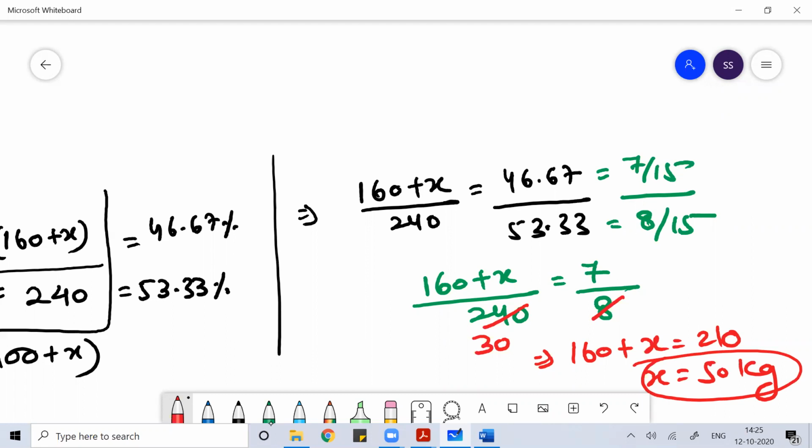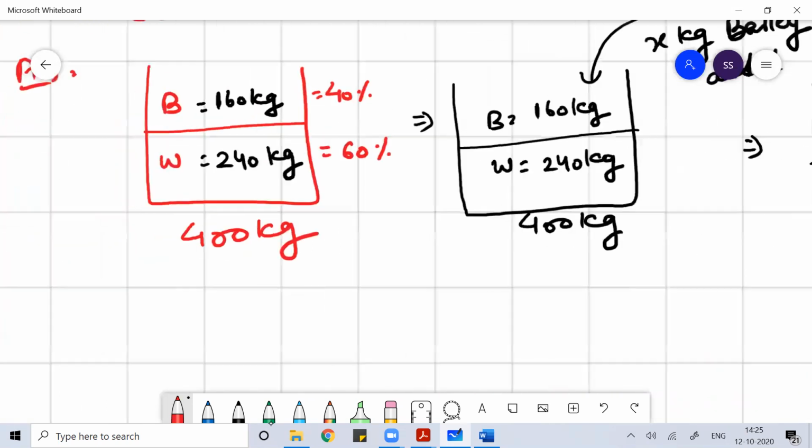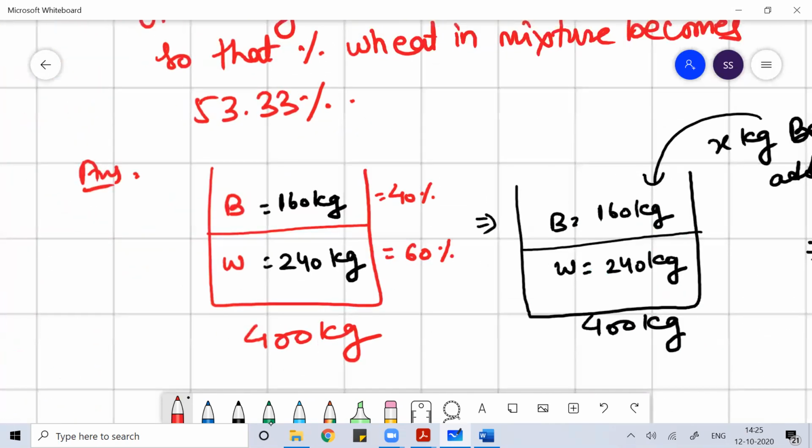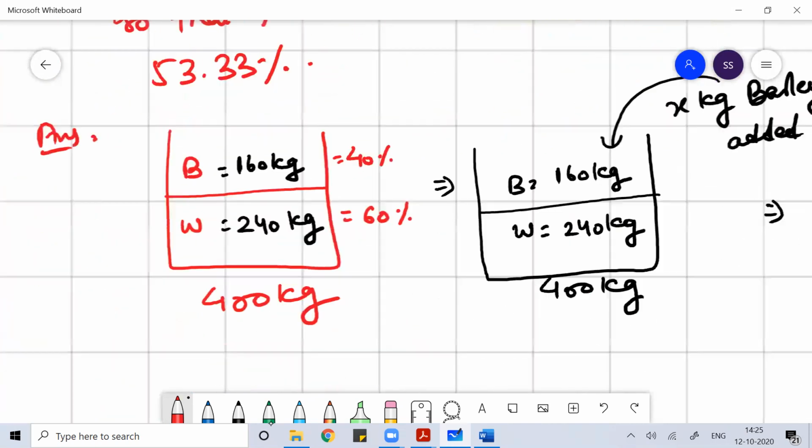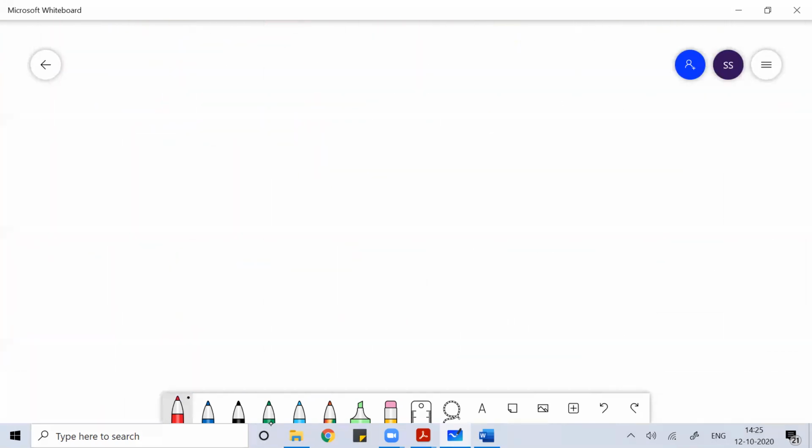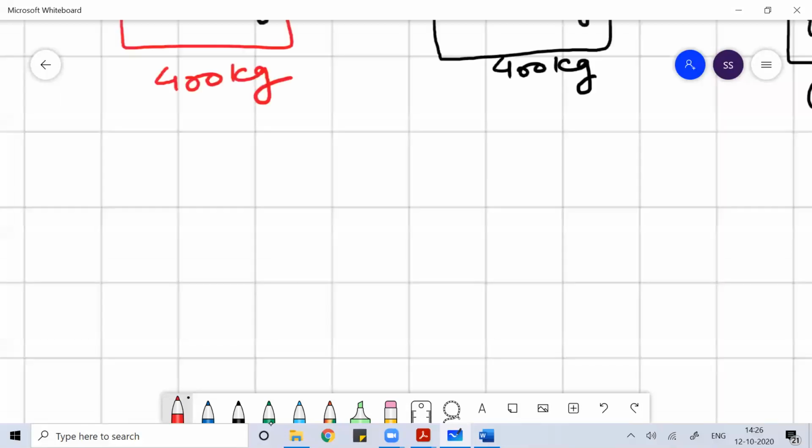So if you add 50 kg of barley in the mixture, then the wheat percentage from 60% will become 53.33%, while barley, which was earlier 40%, will become 46.67%. That's the way. This is the reason why I tell you to remember these values. The more you remember these values, the faster you can solve the question. That is the intention of telling you these values.